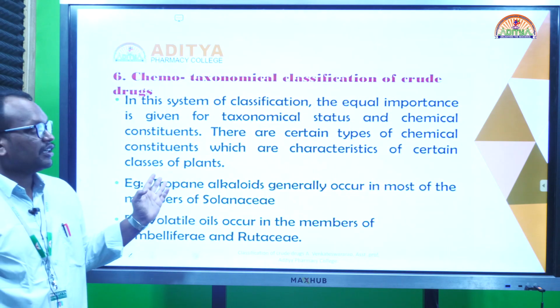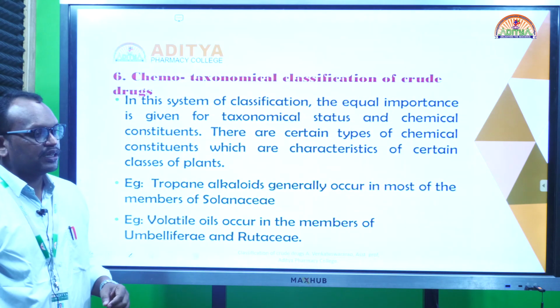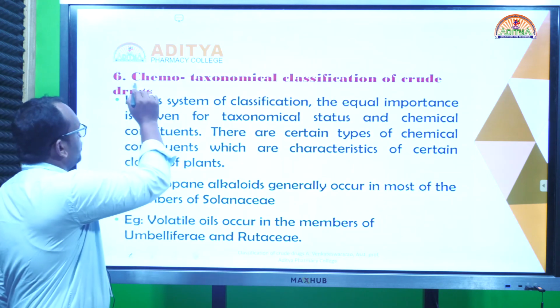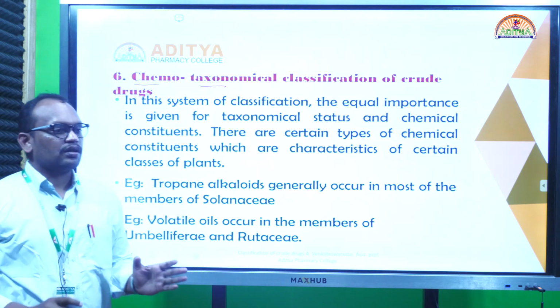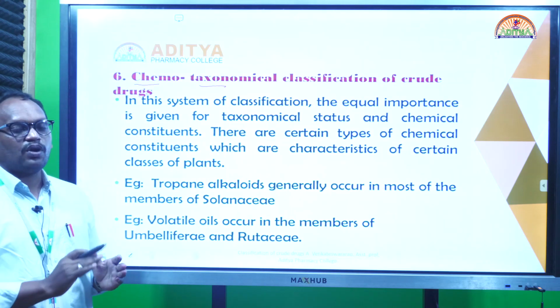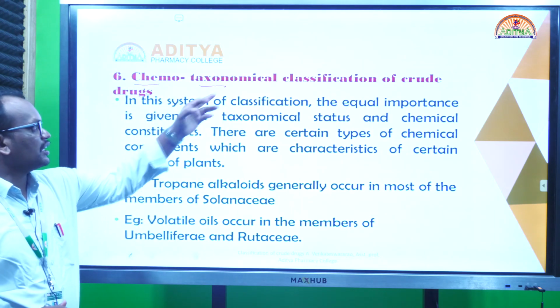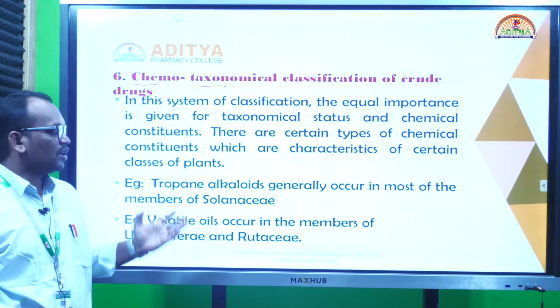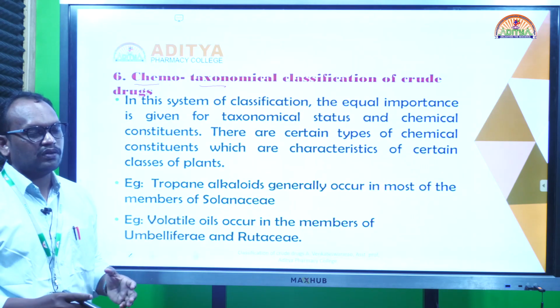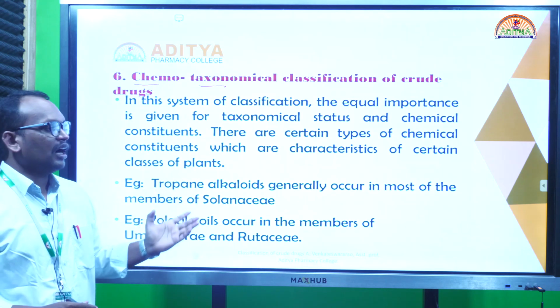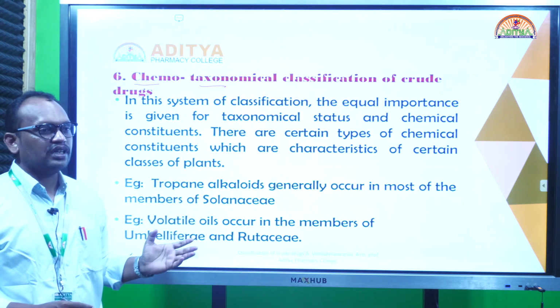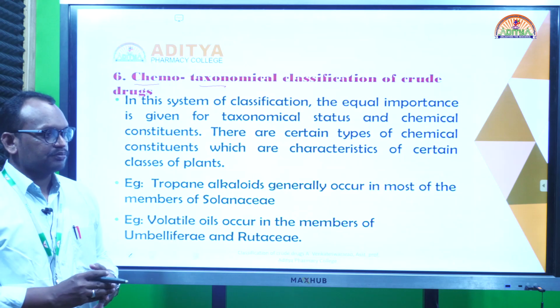The last one is the chemotaxonomical classification. Just understand the term chemotaxonomy. In grouping these crude drugs, they follow both chemical nature and taxonomical class. Suppose the Umbelliferae family has volatile-oil containing chemicals.